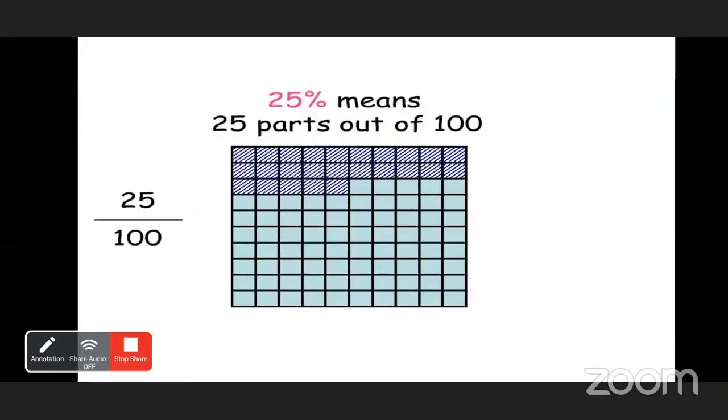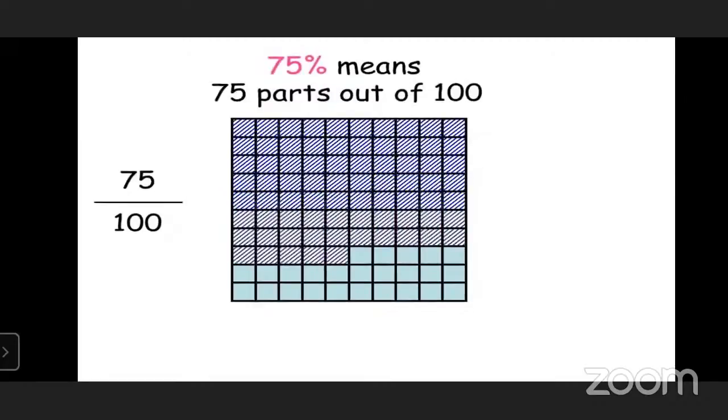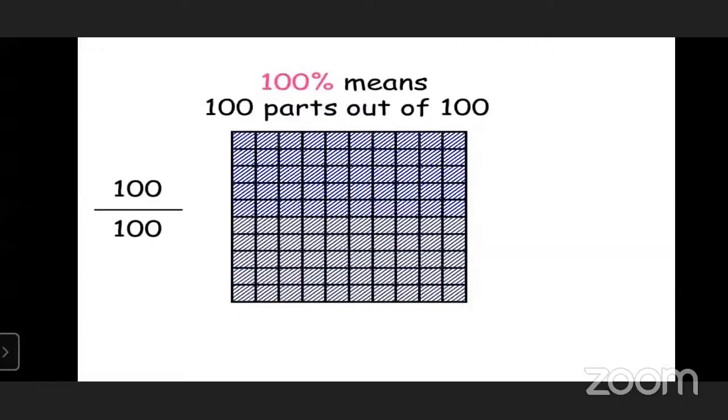25% means how many parts out of 100 are colored? Yes, that is 25. Now here, 75% means 75 parts out of 100 are colored, and the fraction is 75 upon 100. 100% means all the parts out of 100 are colored.